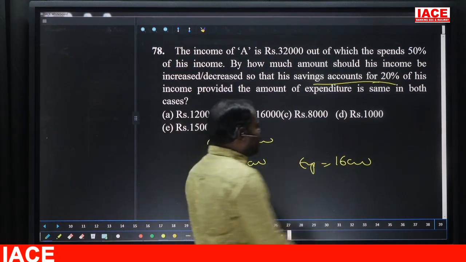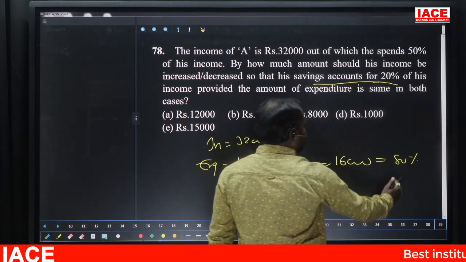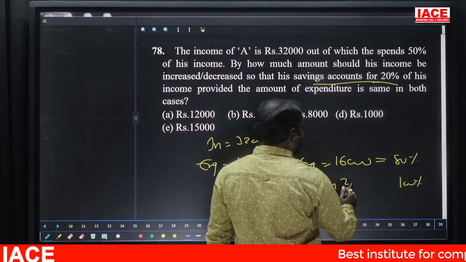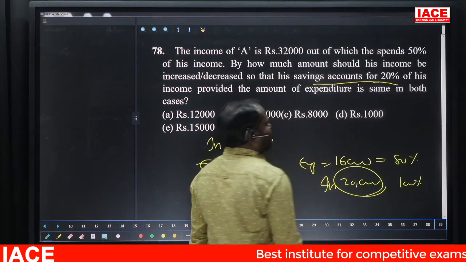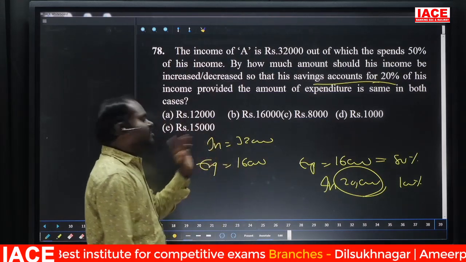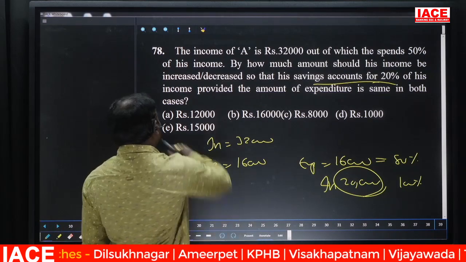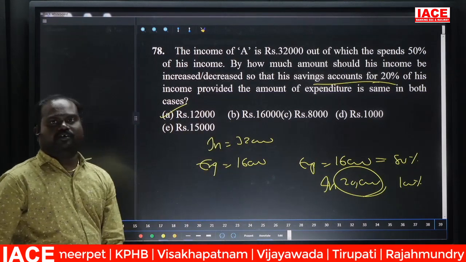So this is equivalent to 80%. That means income 100% is 20,000. In the second situation income is 20,000. In the first situation income is 32,000. The variation is 12,000. 12,000 is nothing but option A. Option A. Next.